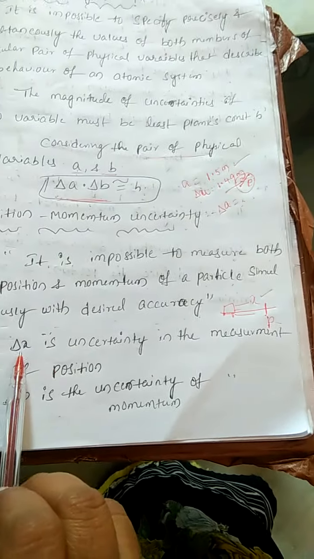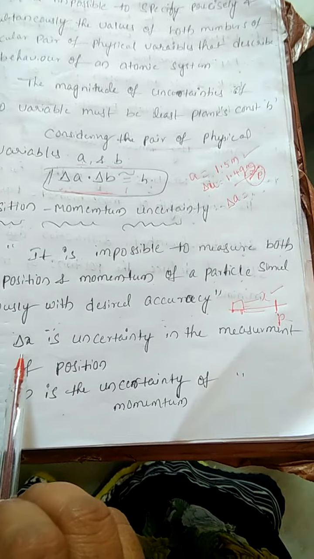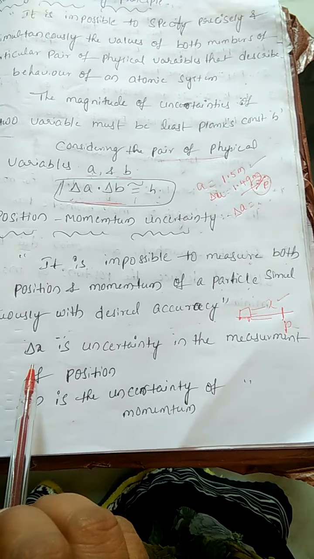Suppose we are measuring x, the position, and momentum.